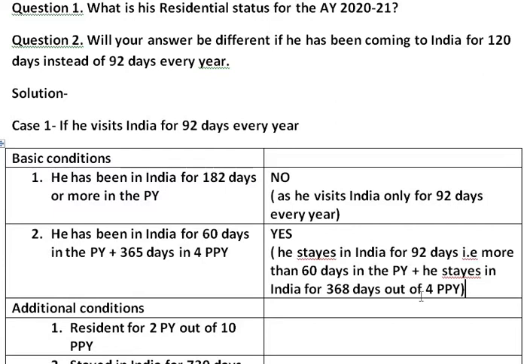So when you multiply 4 by 92, you get 368 days. So he stays in India for 368 days out of the 4 preceding previous years. So the first basic condition is not fulfilled, whereas the second basic condition is fulfilled by Mr. Chappell, an Australian cricketer.